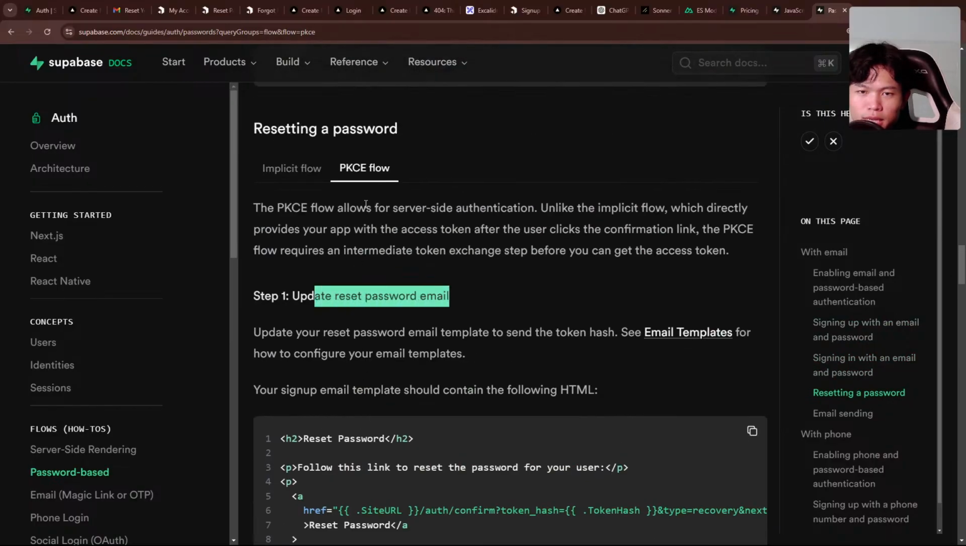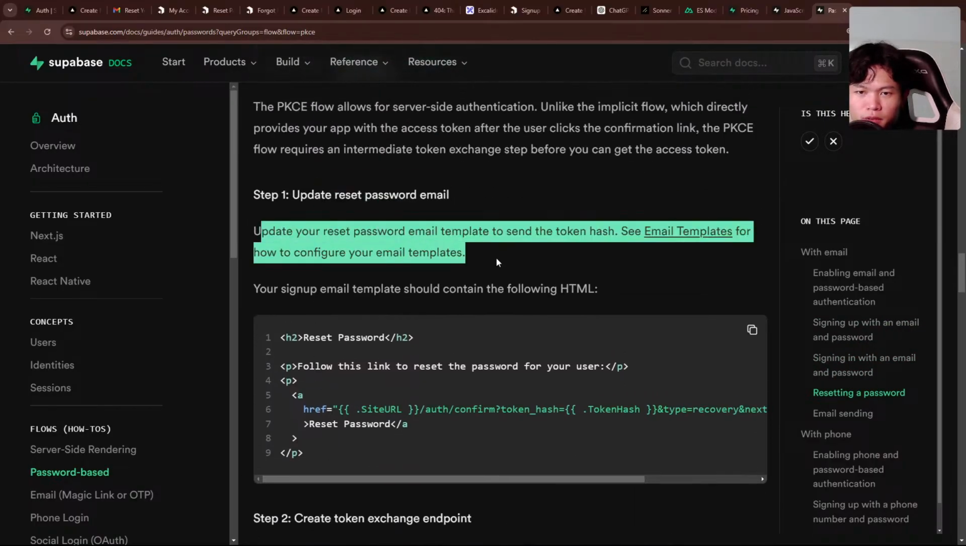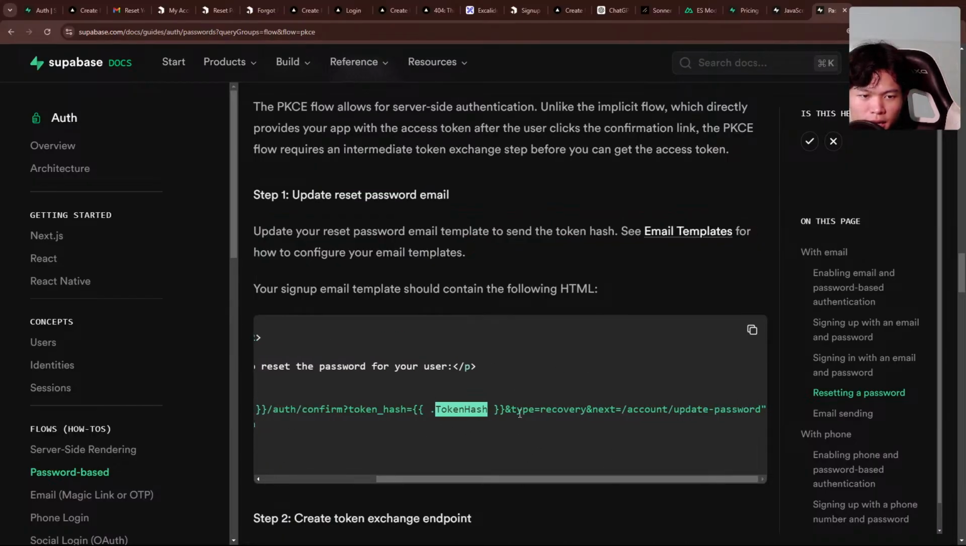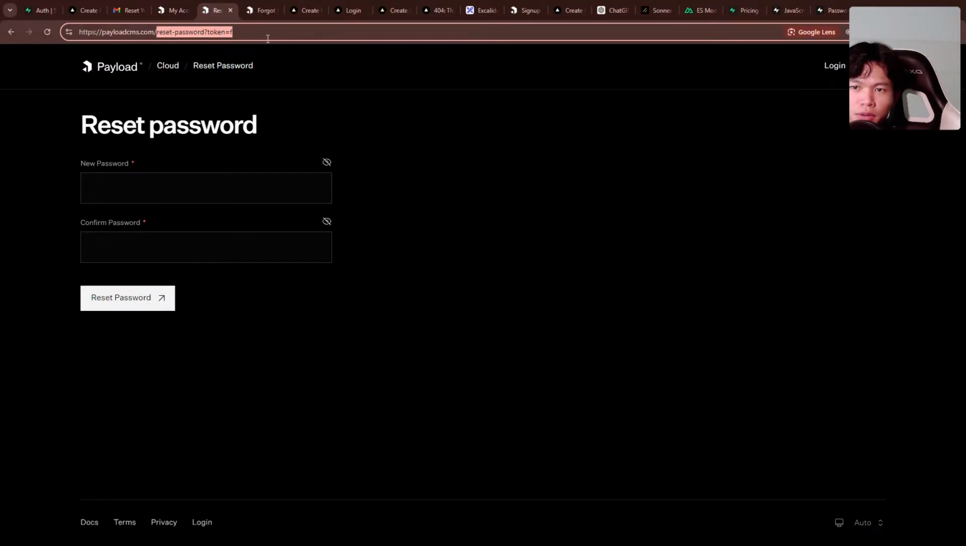Do we have a reset? Okay, we have a reset password. So first, update your reset password email. So this is what the email looks like. We need to have a token hash, the type of this one, and the next slash to go to, so where it's going to go to. On this one, we just have a payload that we're going to reset to this one.